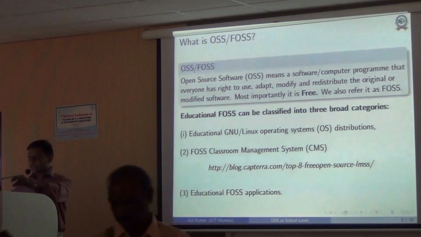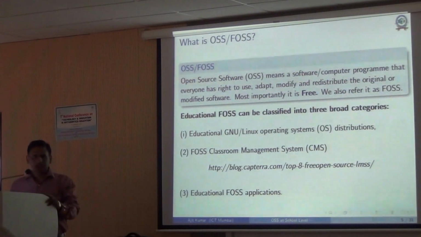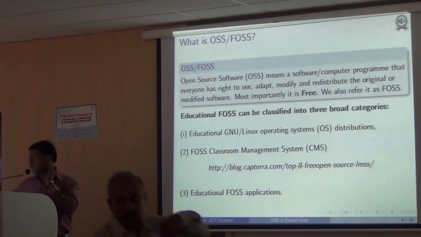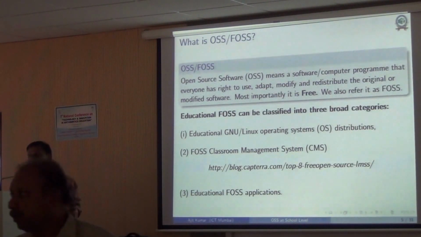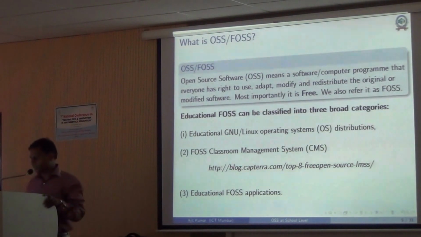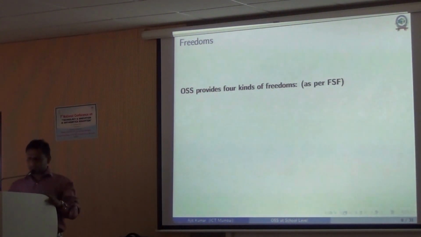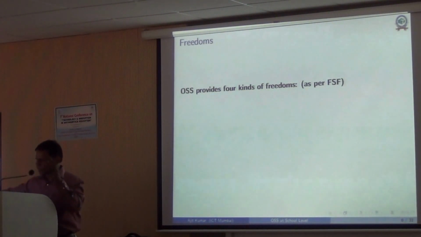But the third category is FOSS applications, and that is what I am mainly going to concentrate on, which is mathematical software that is available freely and under open source. So this is what I am mostly going to look at, right? As I said, I'm not going to get into all the details of why we should use all these things.